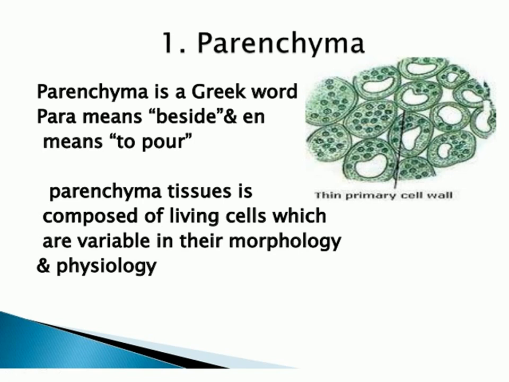This is the simplest tissue because the cells are thin walled, having large intercellular spaces and vacuolated cytoplasm, and there is a prominent nucleus. There is no thickening around the cell wall, so they are called thin walled cells. Their morphology is variable and their physiology is also variable. On the basis of their physiology they are divided into different categories.